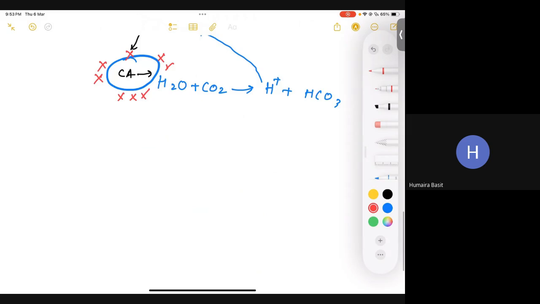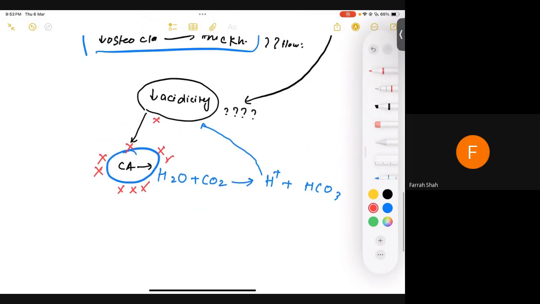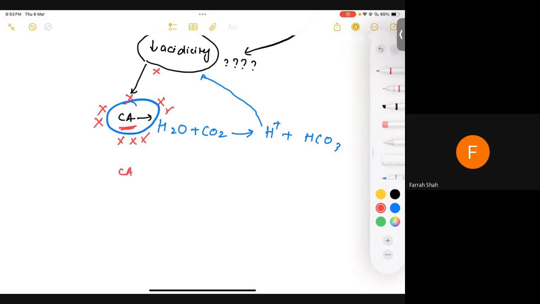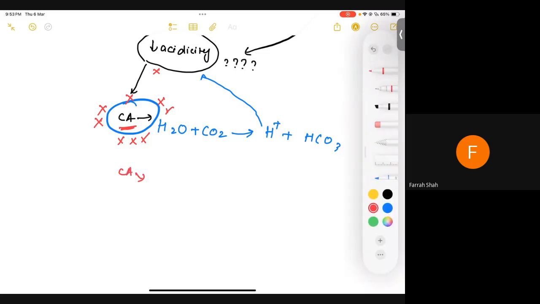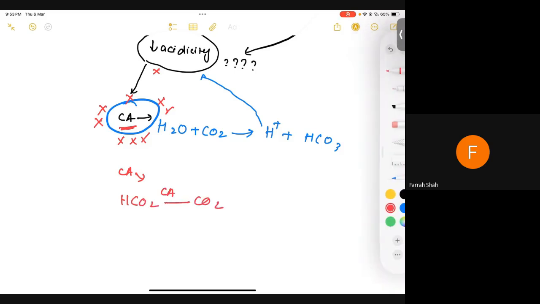Dr. Ahmed, can you please go over carbonic anhydrase again? Normally, what's the function of carbonic anhydrase? We already discussed it in the renal section, and also in CO2 transport, if you remember. Carbonic anhydrase is an enzyme. If I need water to be combined with CO2, you need carbonic anhydrase for that.